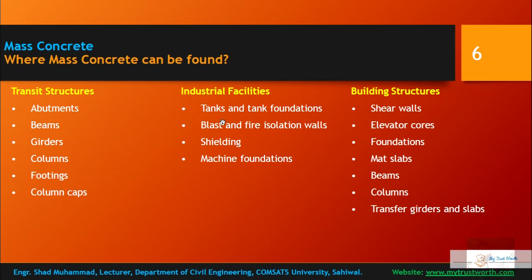Industrial facilities include tanks and tank foundation, blast and fire insulation walls, they are quite thicker, shielding almost, and machine foundations. So these can be even your nuclear power projects walls, and building structures include shear walls can be thicker enough, and elevator cores, foundations, mat slabs, beams, columns, transfer girders and slabs.